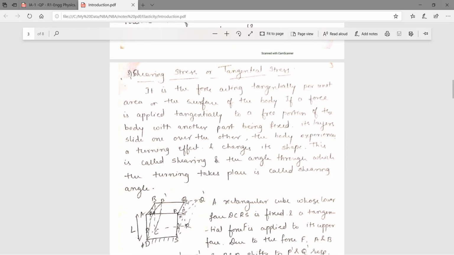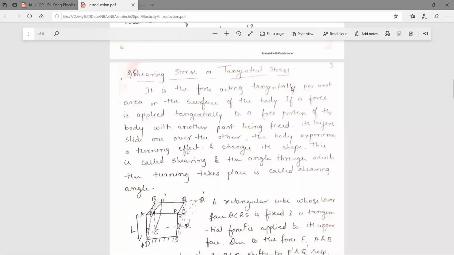So here you can see this is a cube. One of the faces will be constant and we are applying the force to another face. Here we are considering ABCD and PQRS.